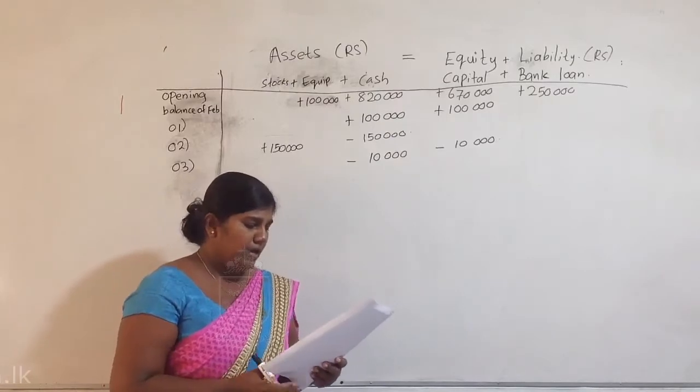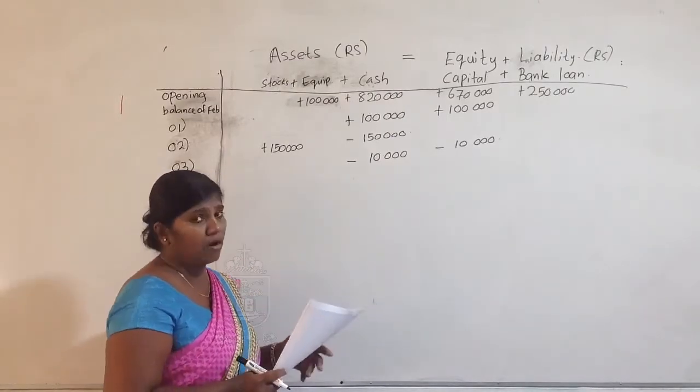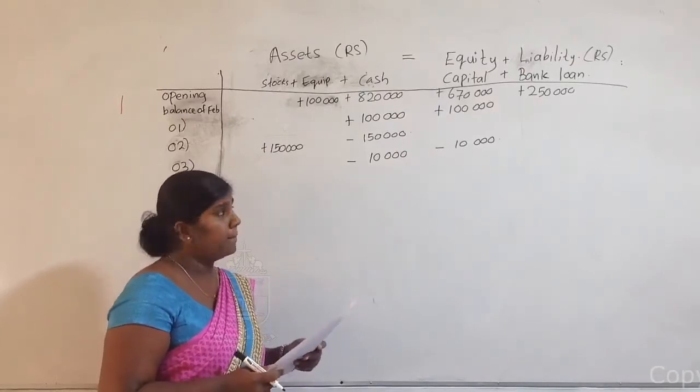Yes, children, already we have 150,000 value of stocks.